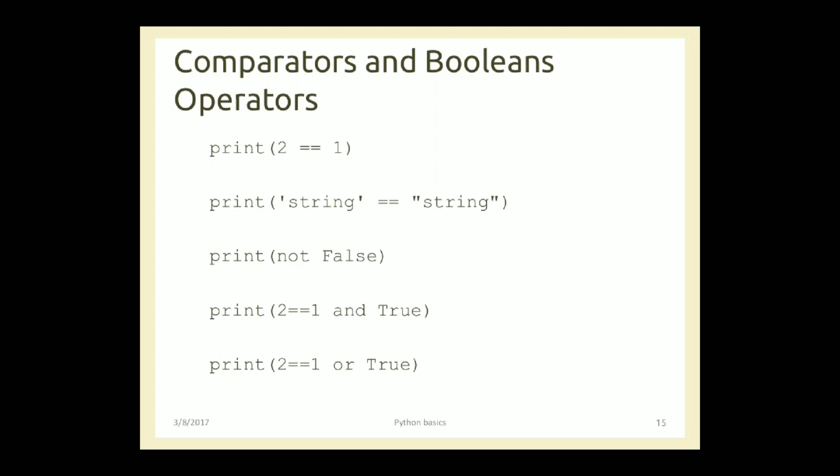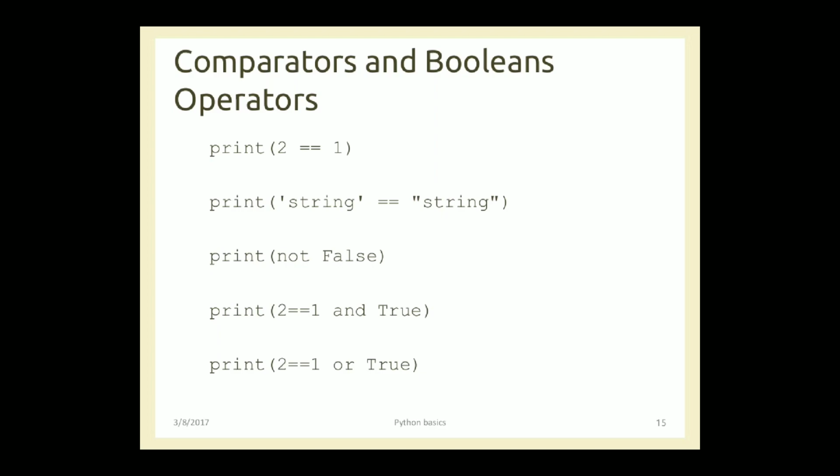Print of not False. Not False basically means not of False will result into True. Not is also an operator in Python. Not of False will lead to True, so True will be printed. Next example is print 2 double equal to 1. This is actually False. False and True.